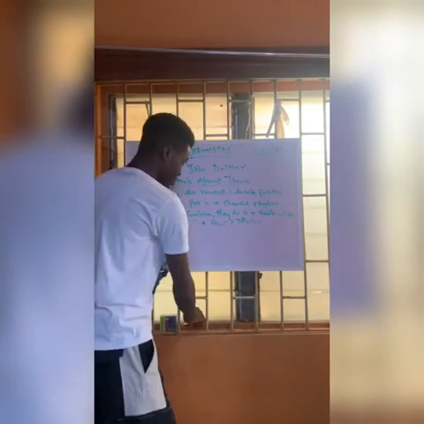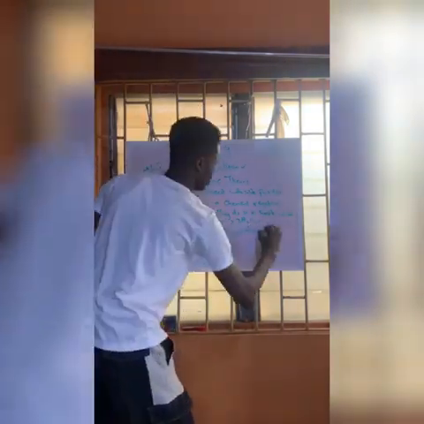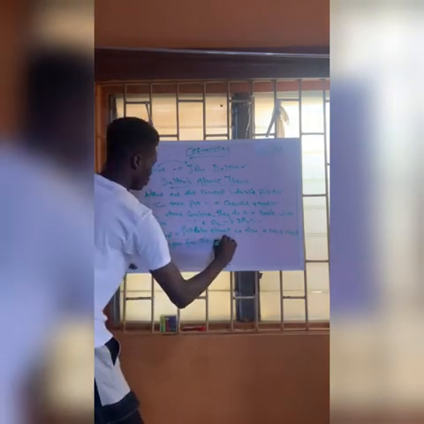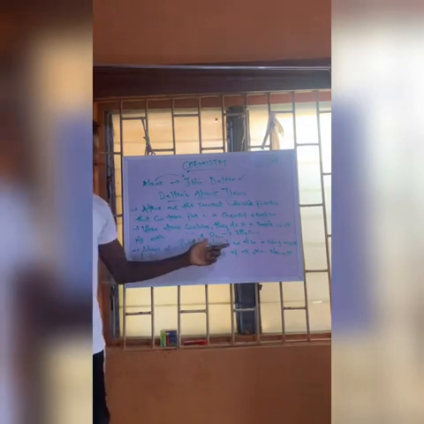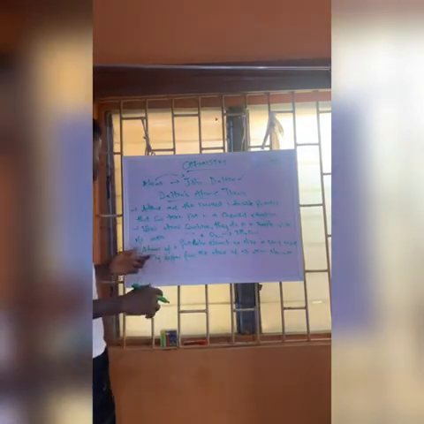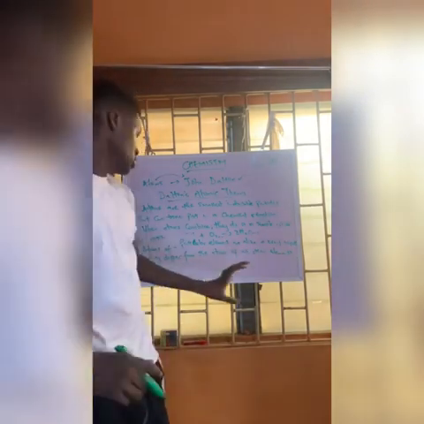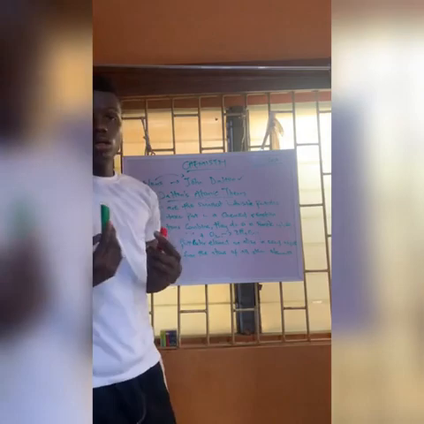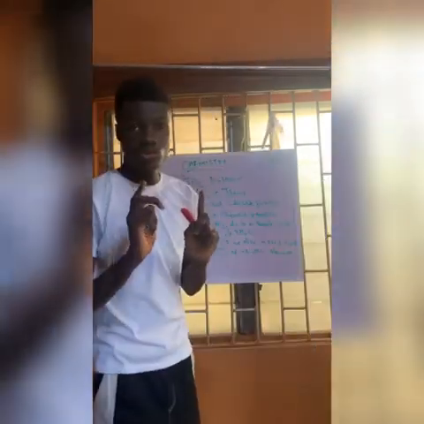Okay, let me write it first before I explain. So this is what I was saying: atoms of a particular element are alike in every aspect, and they differ from the atoms of all other elements. That's basically the third principle that we'll be talking about. Now let me explain this. This was what John Dalton was saying.